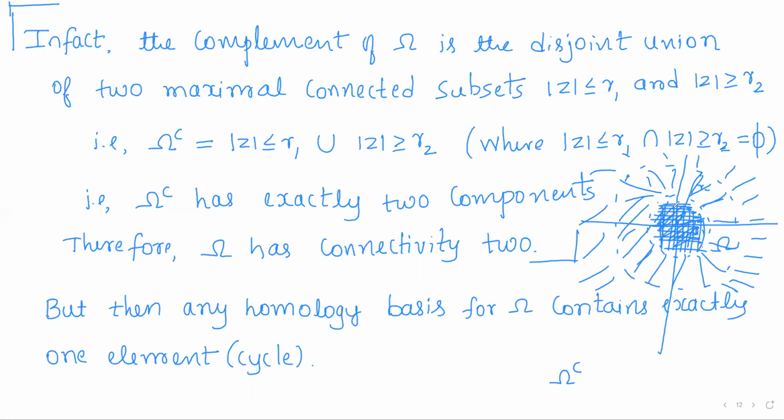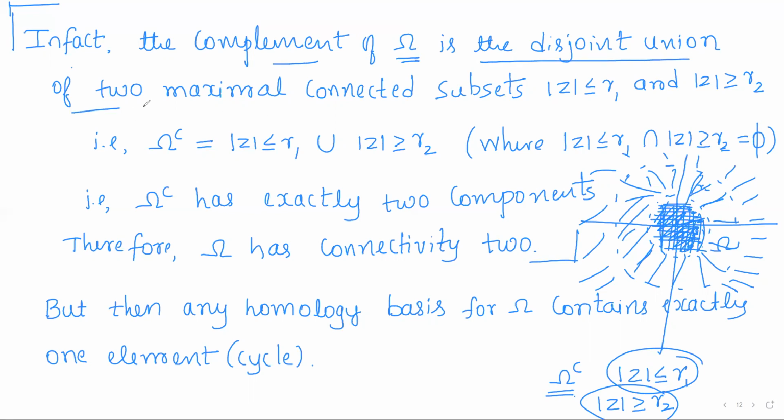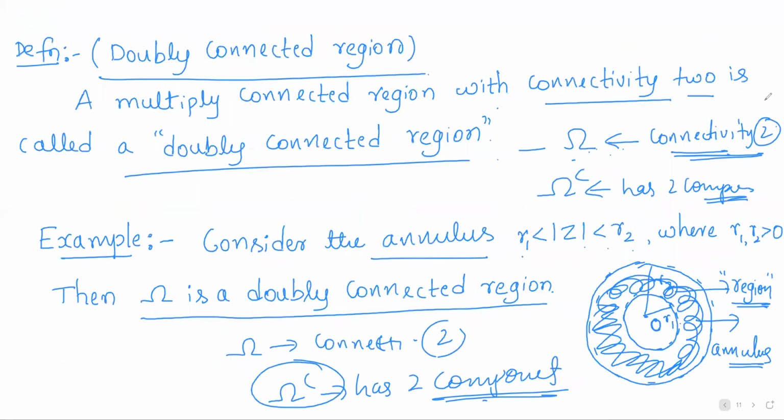One is the inside part, that is, modulus of z less than or equal to R1, and the other is the outside part, that is, modulus of z greater than or equal to R2. These are the two components of omega complement. In fact, the complement of omega is the disjoint union of two maximal connected subsets: modulus of z less than or equal to R1 and modulus of z greater than or equal to R2.